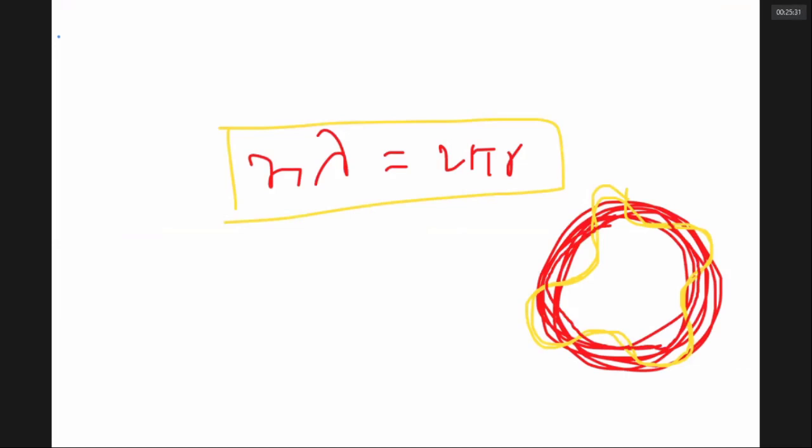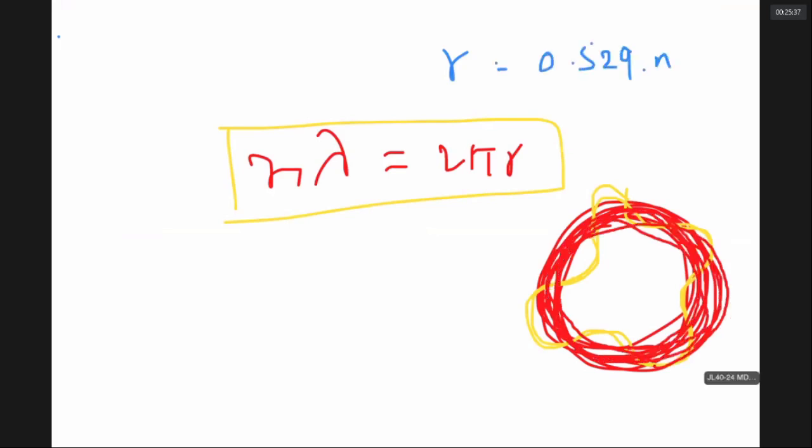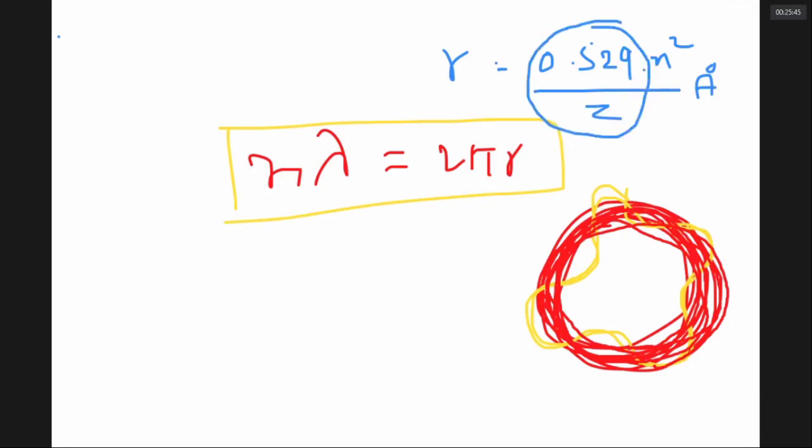Sir, what is R? It is 0.529 into n square by Z in Angstrom. This 0.529 by Z is constant for hydrogen because for hydrogen Z is 1.